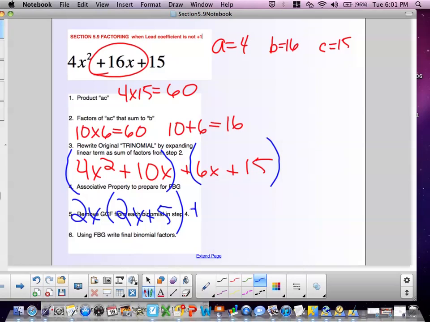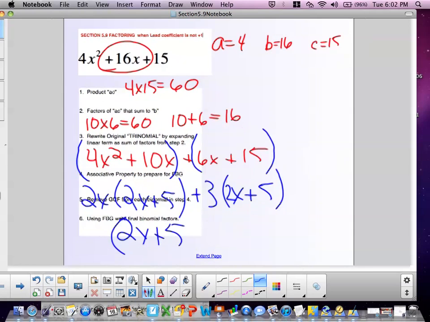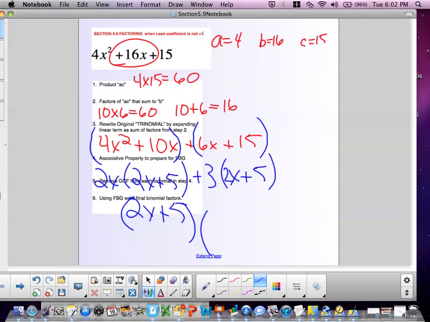and remember the whole goal is to remove the correct number, sign, variable from the second binomial so that you get a match with the first binomial. So here I wanted 2x plus 5, I removed a 3. Now I have 2x plus 5 as the common binomial, and the matching factor partner, 2x plus 3.